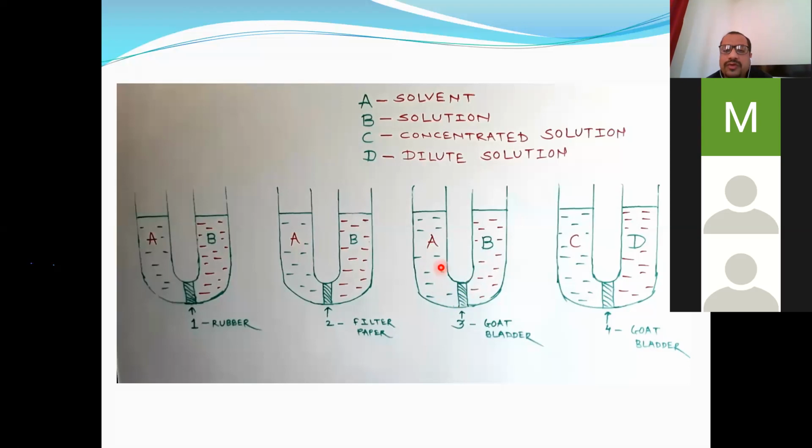There will be movement of solvent from A to B. There will be movement of water toward the solution. There will not be movement of solution toward the solvent. There will be no movement of solution toward the water. So this is the unidirectional movement which takes place through a semi-permeable membrane, and this phenomenon was observed by the scientist J.A. Nollet, and it is called osmosis. This is the example of diffusion. This is the example of osmosis.